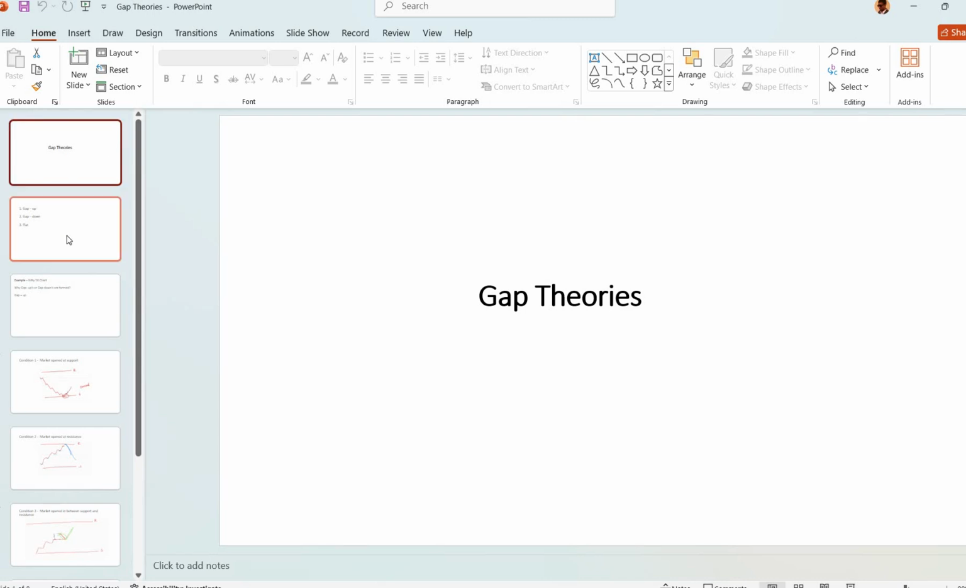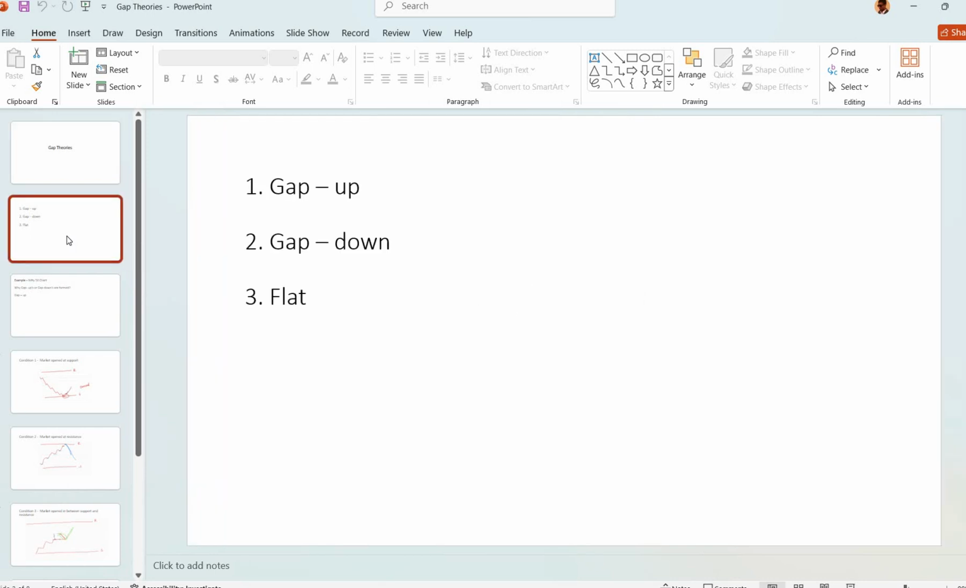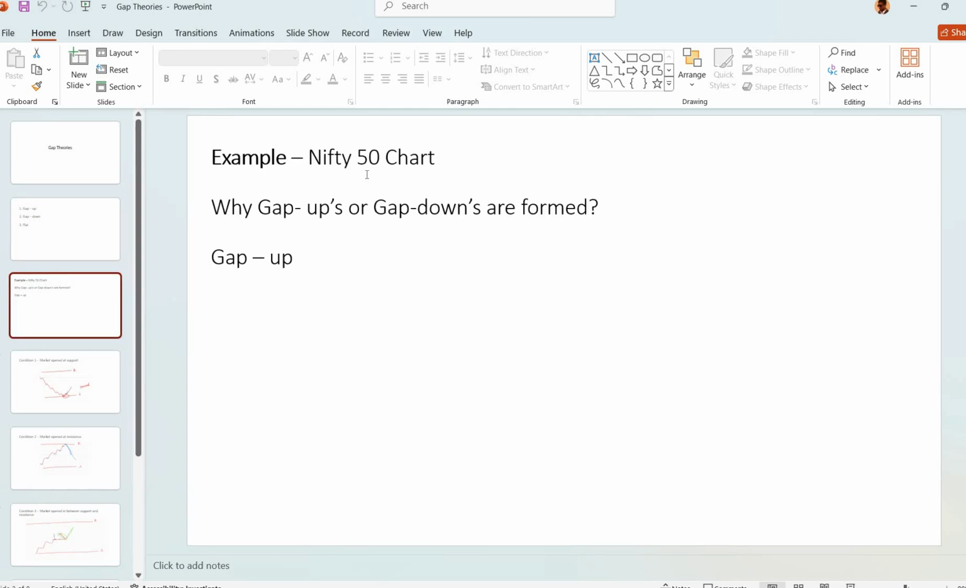Gap theories. The market has three types of openings: gap up, gap down, and flat opening. Let us discuss this with an example of the Nifty 50 chart.